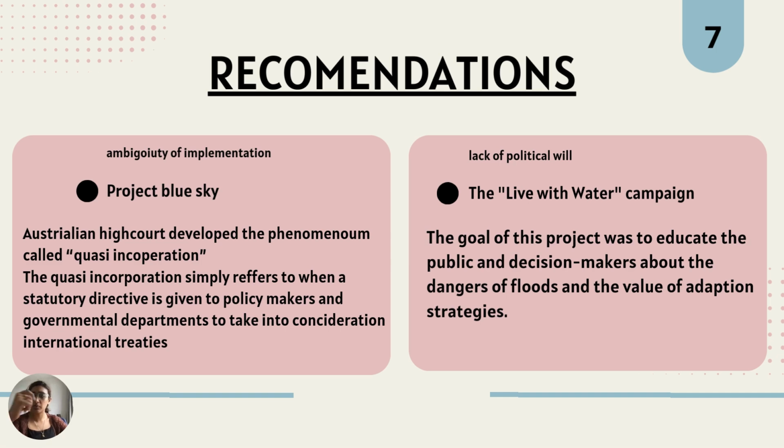The goal of the project was to educate the public and decision makers about the dangers of floods and the value of adaptation strategies, to include communities and to promote local action. The campaign used a variety of communication techniques such as public gatherings, printed materials, and social media outreach. Consequently, it increased political support for flood measures.